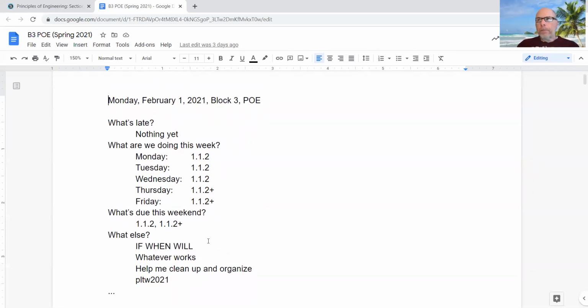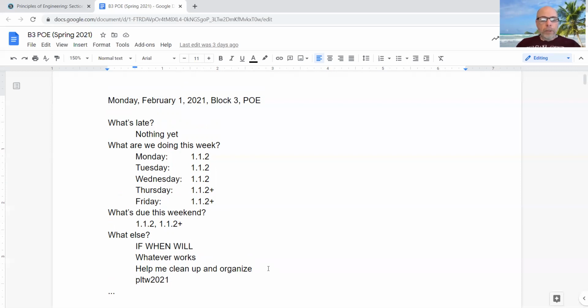Help me clean up and organize, because my rooms, I teach in 3 different rooms, they are a colossal mess, because apparently I have some sort of defect that I don't know how to put things away and organize them. So if you don't mind helping me from time to time. If you don't want to help me and say, it's not my mess, you clean it up, Mr. Bing, that's fair, right? But if you want to help me clean up and organize, if you're bored, clean up and organize. It's a never ending task.